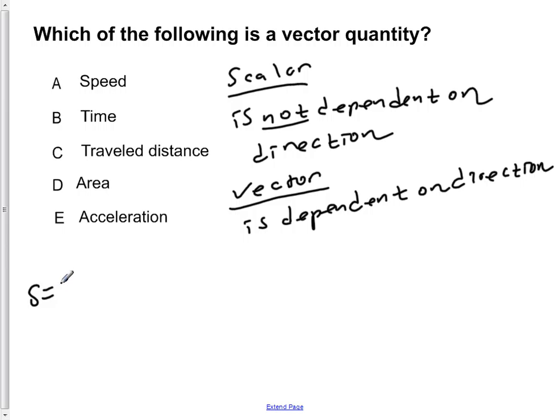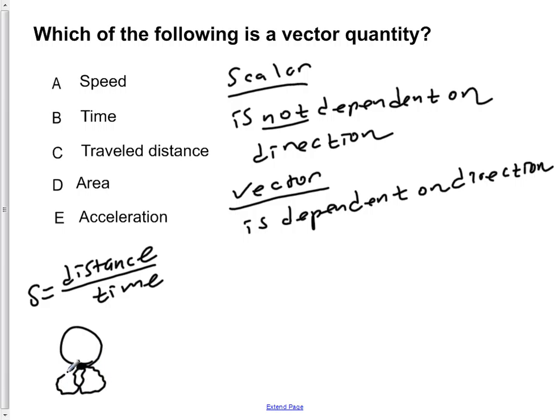So the equation for speed is distance over time. So once again, we know that if you started at this point here, traveled around in a circle, that would be the same as any other odd path that you chose to take around going through here.